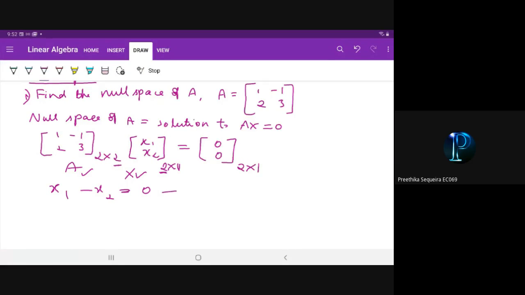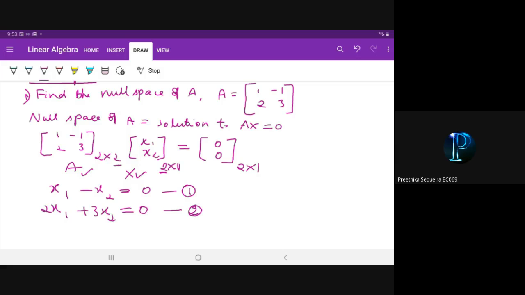This is the first equation. 2x1 plus 3x2 is equal to 0. This is the second equation. Then please solve these and find the values of x1 and x2.